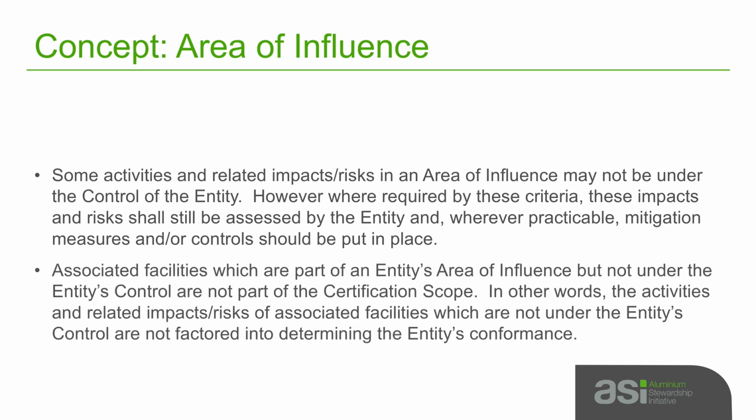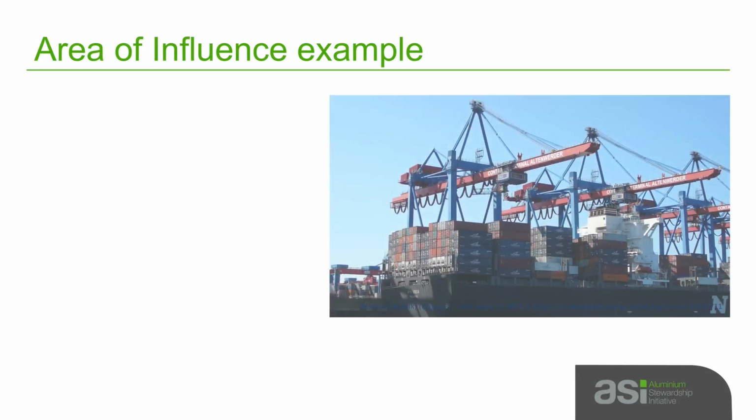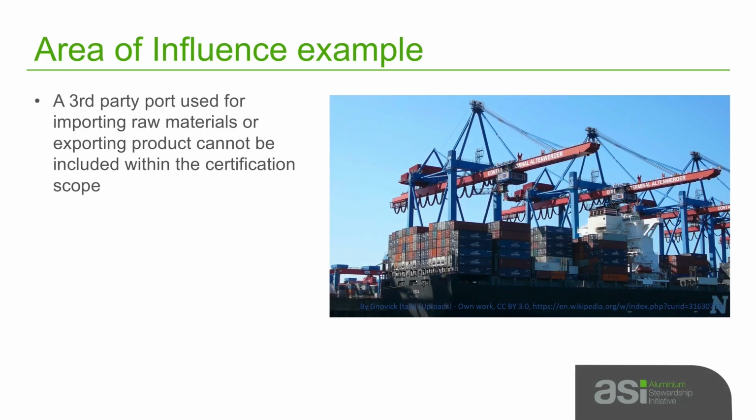Associated facilities, which are part of an entity's area of influence but not under the entity's control, are not part of the certification scope. In other words, the activities and related impacts of associated facilities, which are not under the entity's control, are not factored into determining the entity's conformance. For example, an associated facility such as a port that is operated by a third party that an entity uses to import raw materials or export finished product cannot be included in the certification scope.